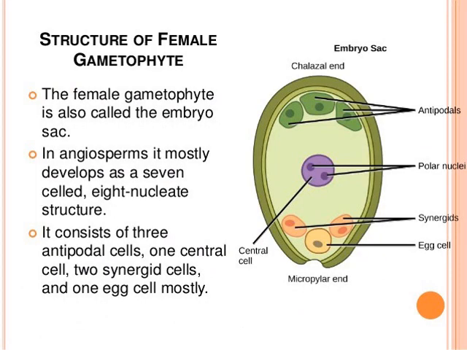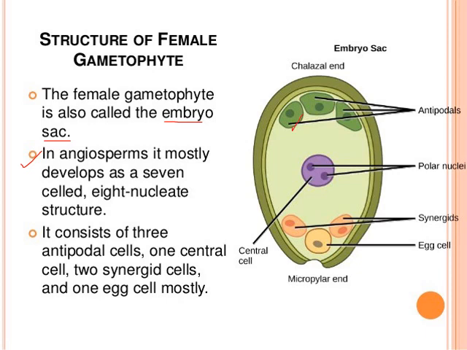If we talk about the structure of the female gametophyte, I have already told you it is also called the embryo sac, and in angiosperms it mostly develops a 7-celled, 8-nucleate structure. The most advanced type of ovule found in angiospermic plants is the anatropous ovule. How is it 7-celled? Let's count cells.